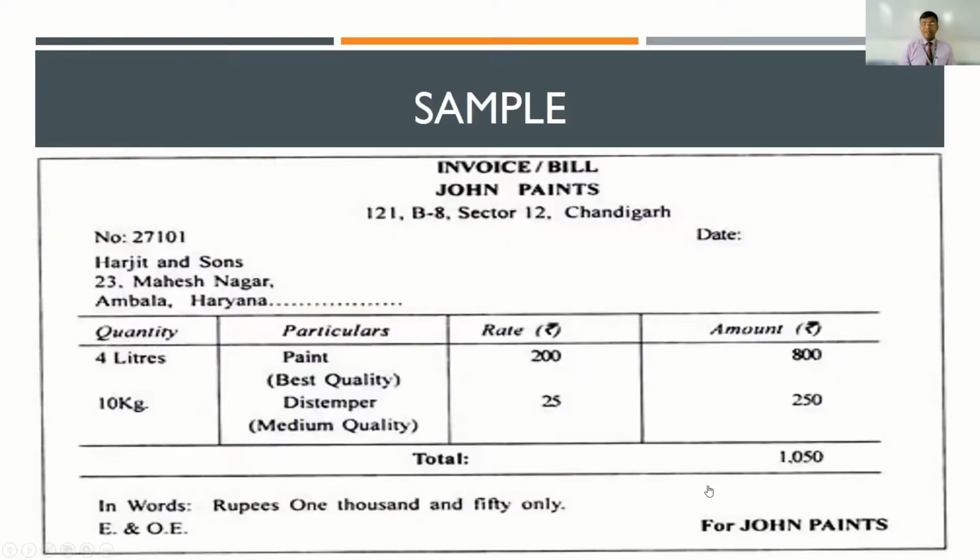Now, let me show you a sample. Here is a sample of an invoice, which looks very similar to the cash memo. But one difference here is that in a cash memo, we were not capturing the details of the person with whom we were carrying out the transaction, since the payment is being settled immediately. But here, since a bill is exclusively prepared for credit transactions, it is mandatory for us to capture the details of the person with whom you're carrying out this credit transaction.